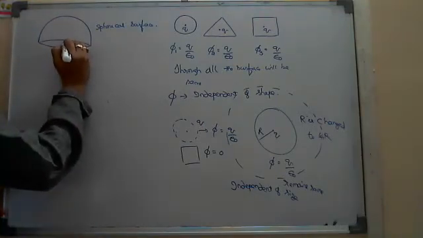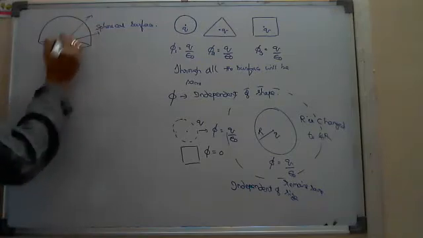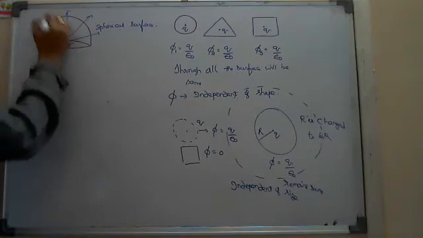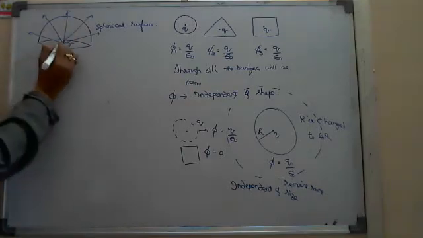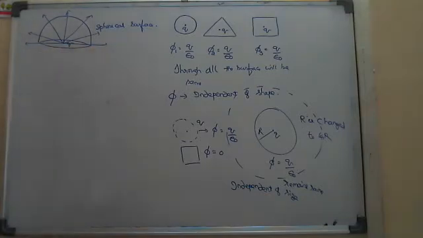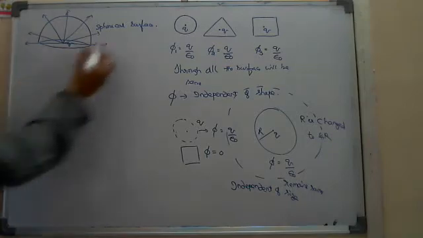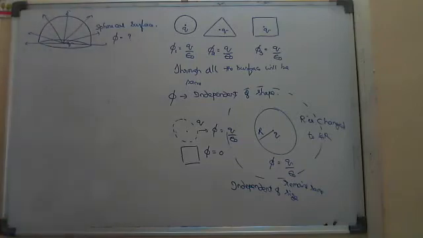Flux means the electric field. If it is a positive charge, we have to draw the lines away from the charge like this. These are the electric field lines originating from the positive charge Q. In this case, what is the flux linked to the surface? If they ask, what do you say? Q by 2 epsilon naught, sir.